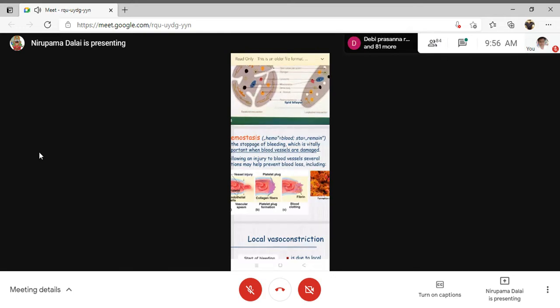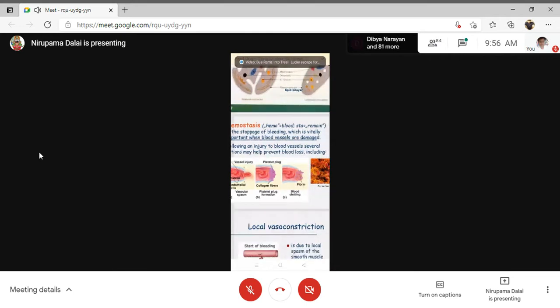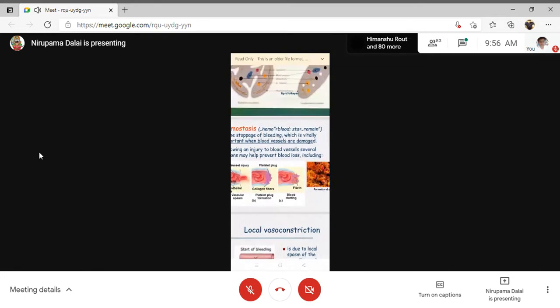Besides this, there are also different functions of the platelets. They help in the process of platelet plug formation. These platelets also secrete the von Willebrand factor, which is required to attach with the subendothelial collagen. When there is an injury to the blood vessels, the subendothelial matrix will be exposed, meaning the collagen will be exposed. Remember, von Willebrand factor is secreted from the endothelial cell as well as from the platelet.